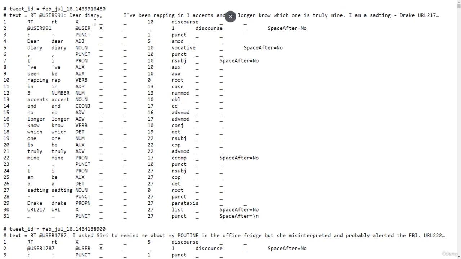So if we pick, for example, diary, diary is a noun. You can also pick, say, accents, a noun; longer, an adverb; which, a determiner. Could pick, say, mine, a pronoun. Could pick Drake, a proper noun, and so on and so forth.